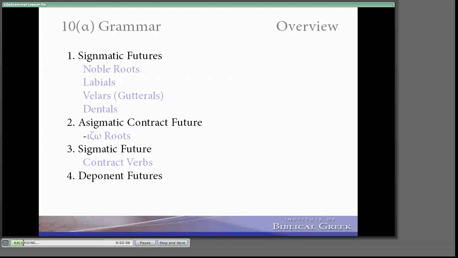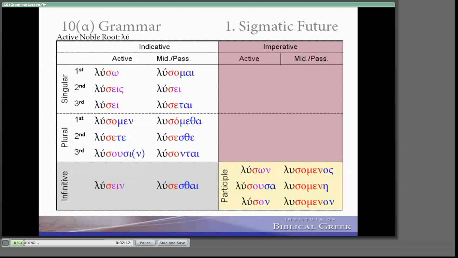There are 4 parts to the grammar of this lesson. They all concentrate on future forms. Number 1 gives us a paradigm for verb forms with sigmatic futures. The book begins this section by saying most verbs form the future tense by adding the suffix sigma and adding the same endings as the present tense. But that is not quite what is going on.